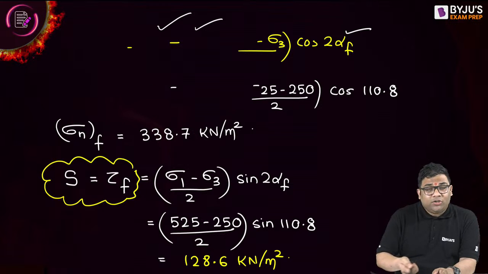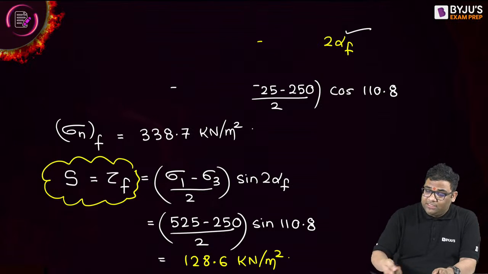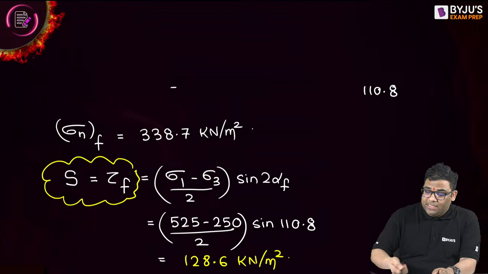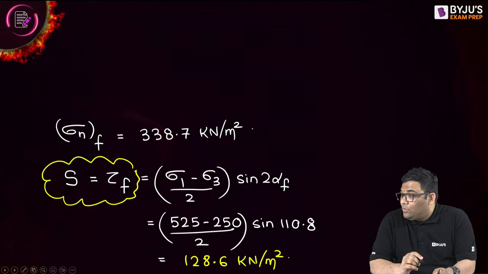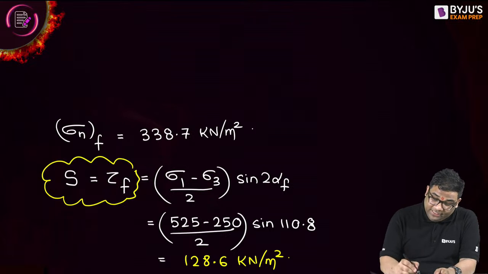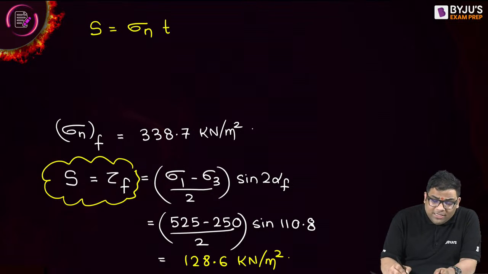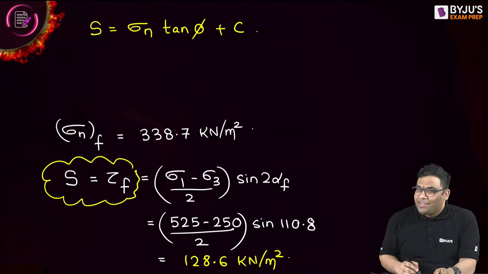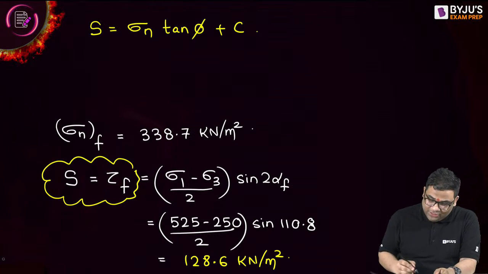Now this particular thing I can find out in a different way also. If they ask you shear strength, you can use this equation, or you can use another equation also. What is the equation? The shear strength is equal to normal stress into tan phi plus c, and here cohesion is 0.